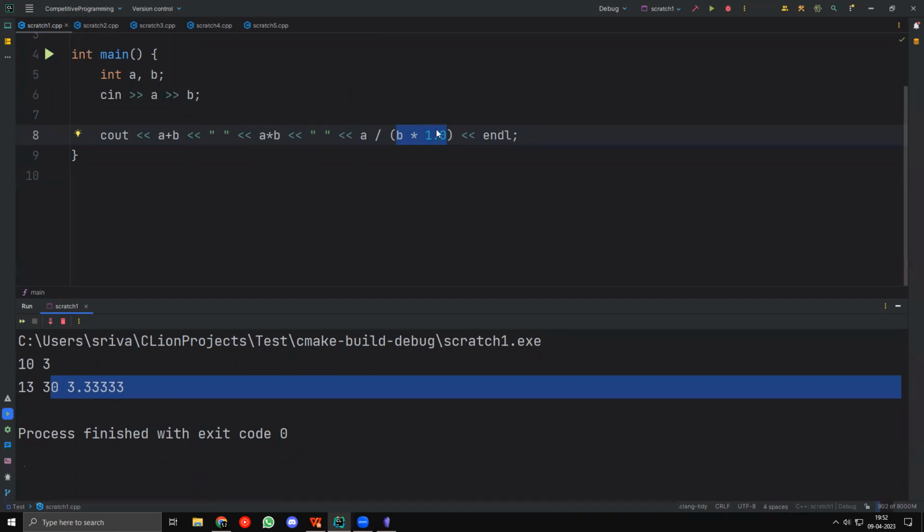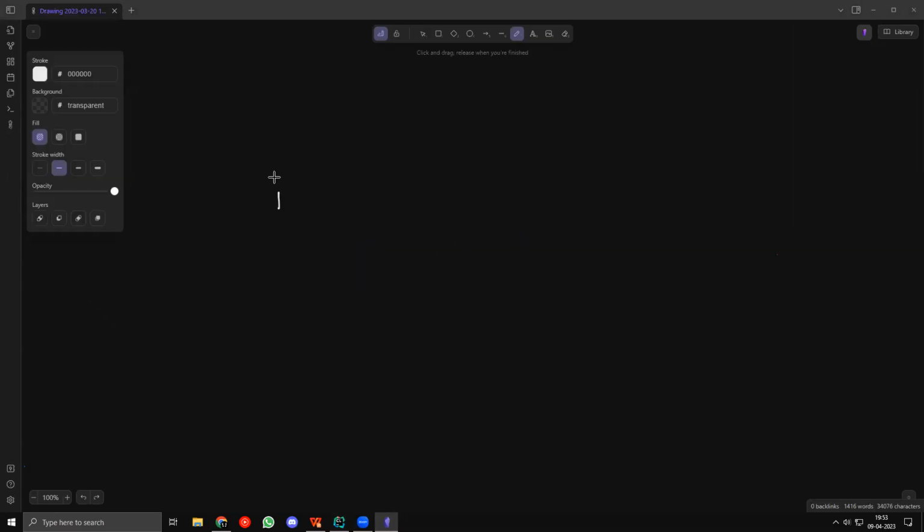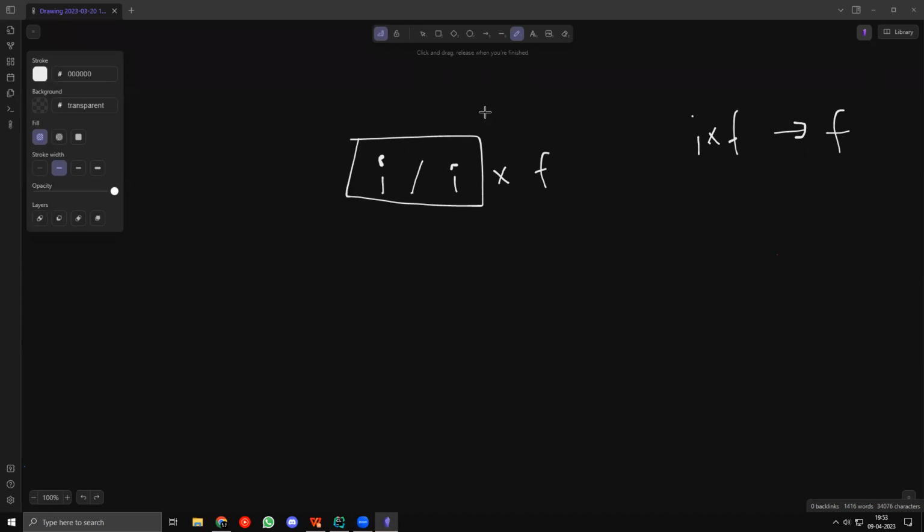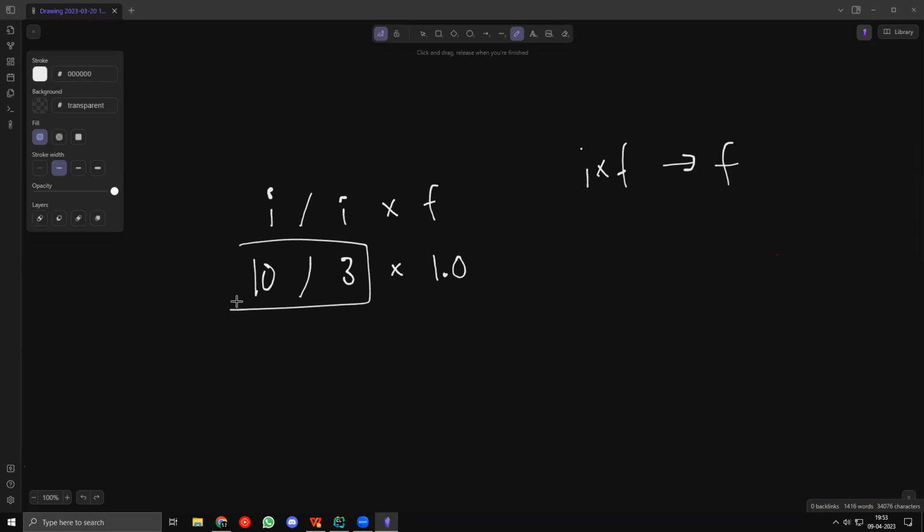Okay, Lakshya, basically, if you take A by B times 1.0, you are taking integer by integer times float, right? So I did say that if you take integer times float, this will be saved as a float, right? But the issue is integer by integer will happen first. So I have A by B, which is 10 divided by 3 multiplied by 1.0. Now 10 divided by 3 will be counted as 3, and after that, you multiply by 1.0, which will be equal to 3.0, right?